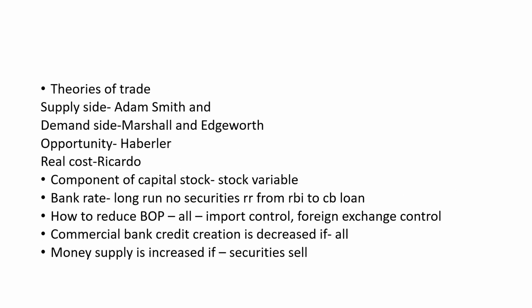Next, you were asked to match the contributors with the theories. I mean, there was a list of theories of trade, and you were asked to match the contributors with the theory. So it was Adam Smith who was related to the supply side. With respect to the demand side, Marshall and Edgeworth were related. Now Haberler was related with opportunity cost, and with respect to real cost, it is Ricardo who's related.